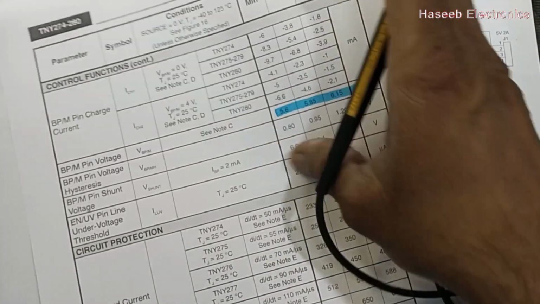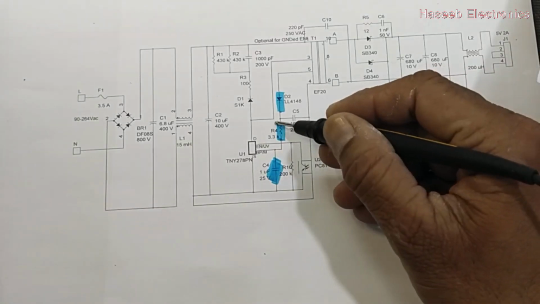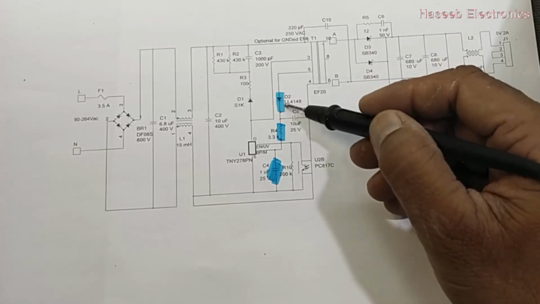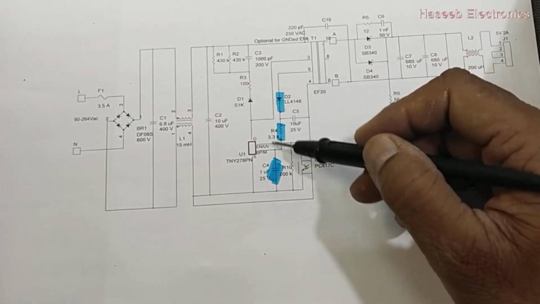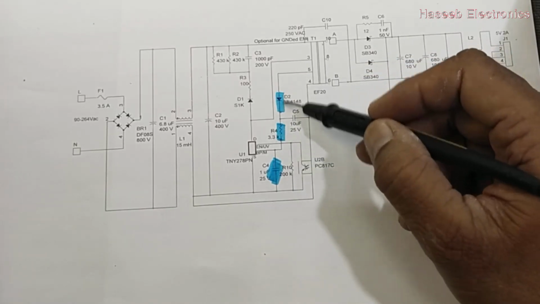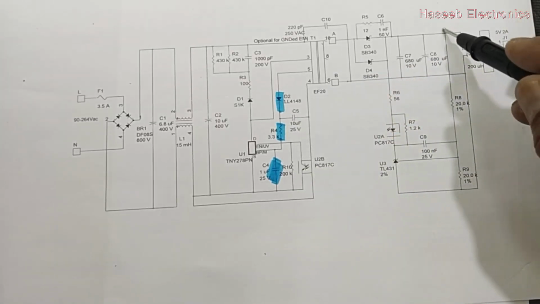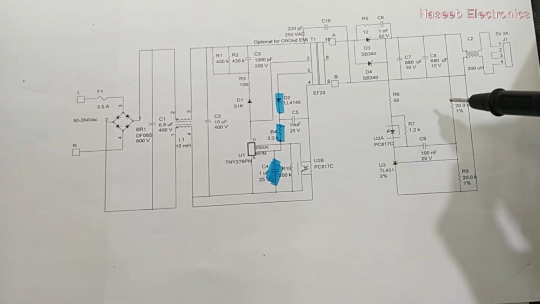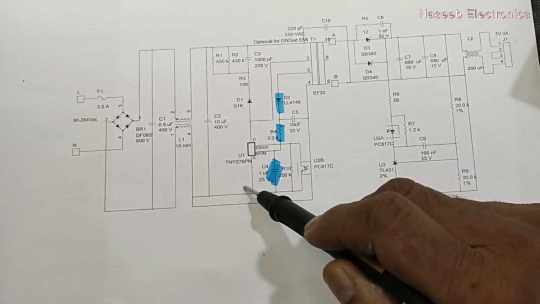How we can set it? We can set by this resistance. We can check this capacitor, diode. If we have something wrong here in these three components, or something wrong in the secondary side, in the feedback network, that time we will find fluctuation.